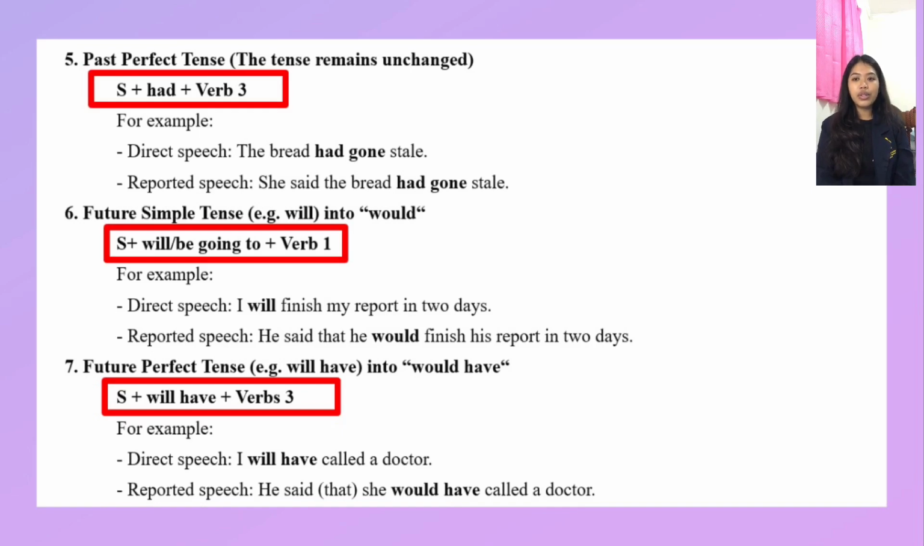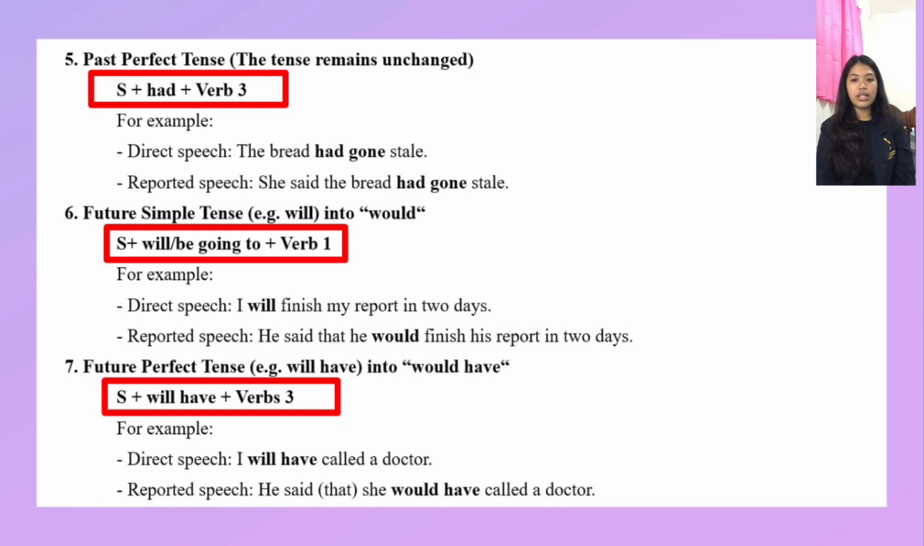6. The future simple tense. Use will into would. The pattern is subject plus will, or will be going to, plus verb 1. For the example, direct speech: I will finish my report today. In the reported speech, we can say: he said that he would finish his report in two days. So will changes into would.